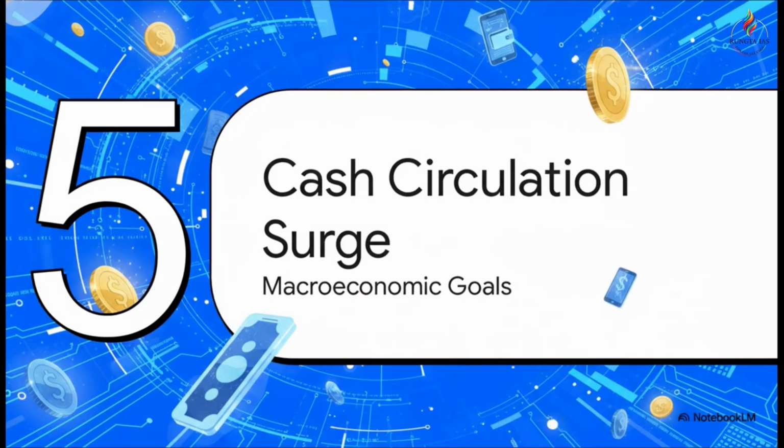Let's move on to Section 5, Surge in Cash Circulation. Now we're shifting our focus to the macroeconomic goal of creating a less cash economy. This was, of course, a vital pillar of the whole demonetization exercise.